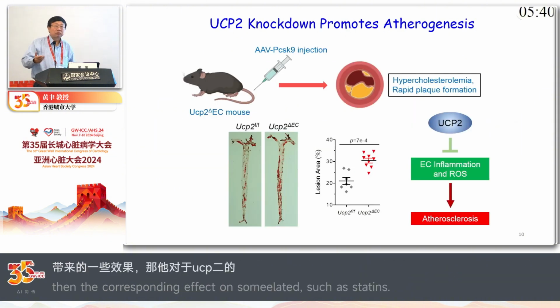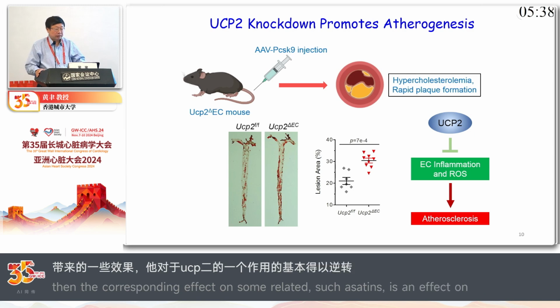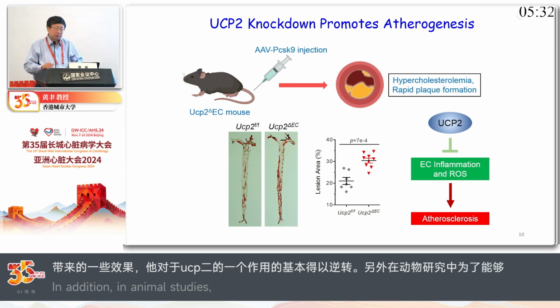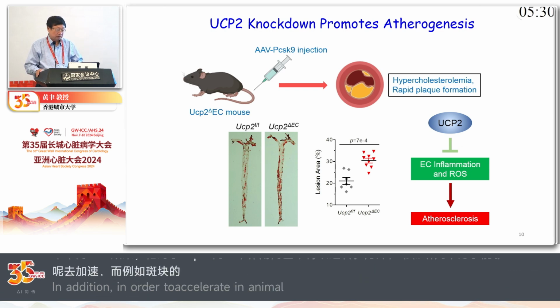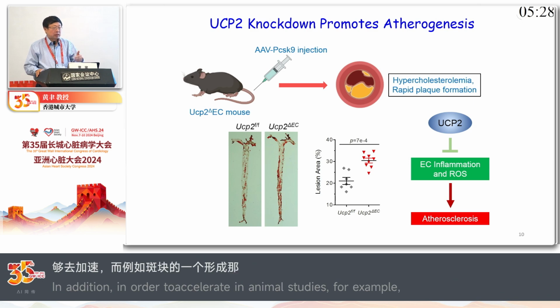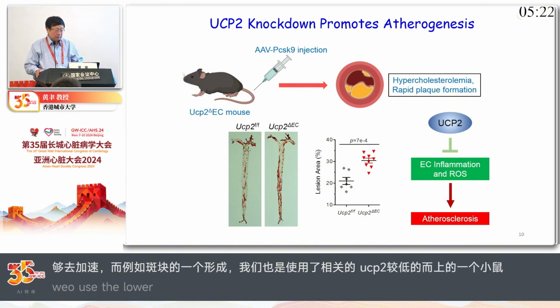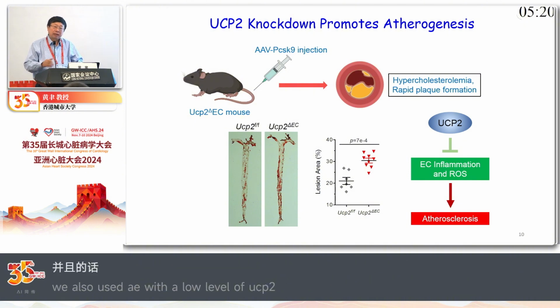And then of course in the animal studies, in order to accelerate the formation of plaques, we also use knockout mice, and in this case we knock down endothelial cell UCP2 and inject it with a PCSK9 overexpressing virus, to speed up the formation of plaques.